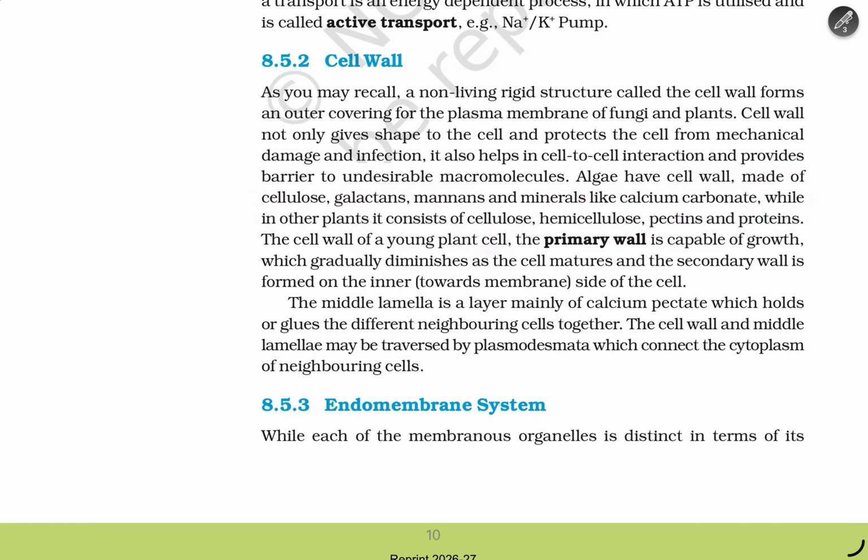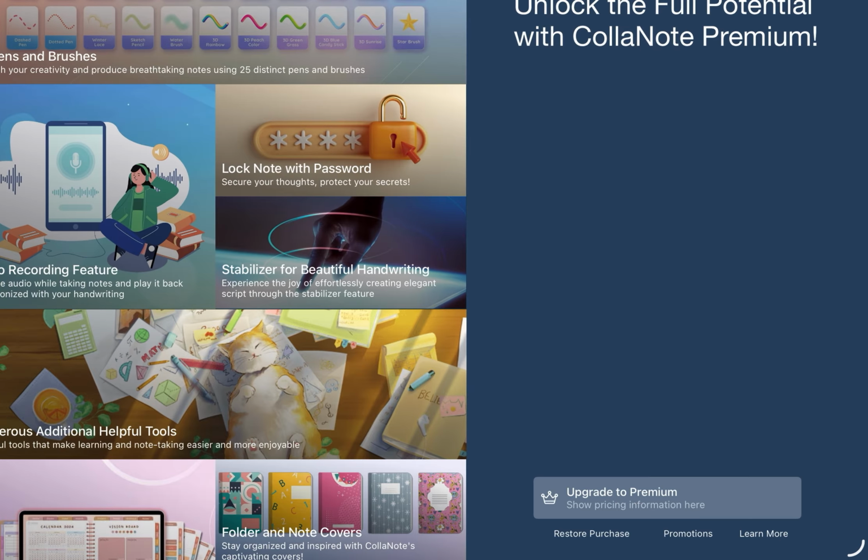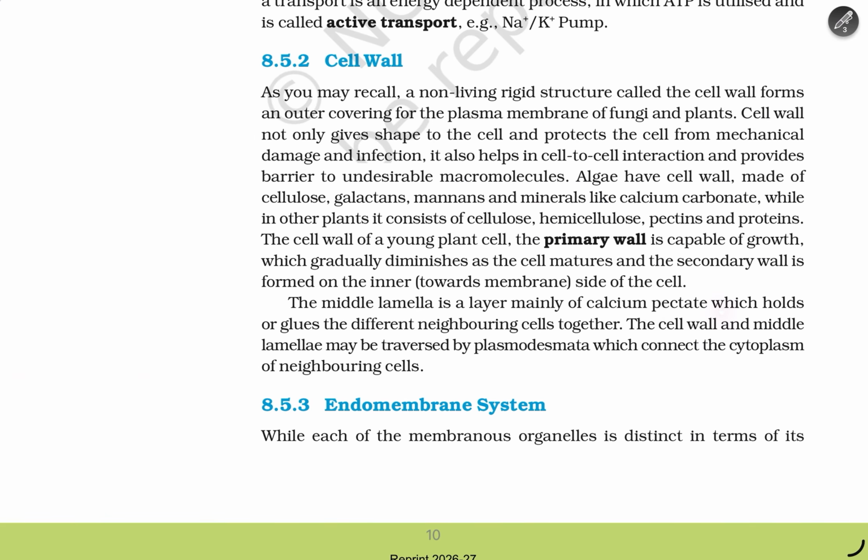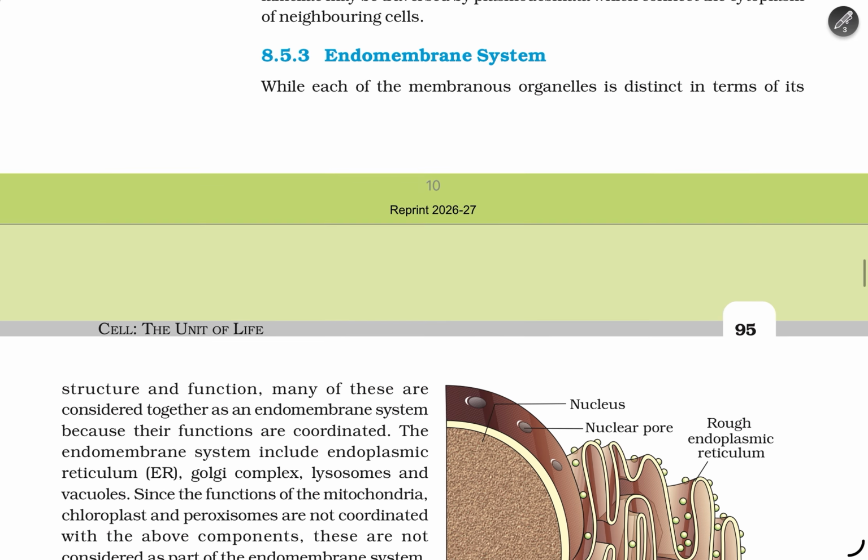The cell wall of a young plant cell, the primary wall, is capable of growth, which gradually diminishes as the cell matures, and the secondary wall is formed on the inner side towards the membrane of the cell. The middle lamella is a layer mainly of calcium pectate, which holds or glues the neighboring cells together. The cell wall and middle lamellae may be traversed by plasmodesmata, which connect the cytoplasm of neighboring cells.